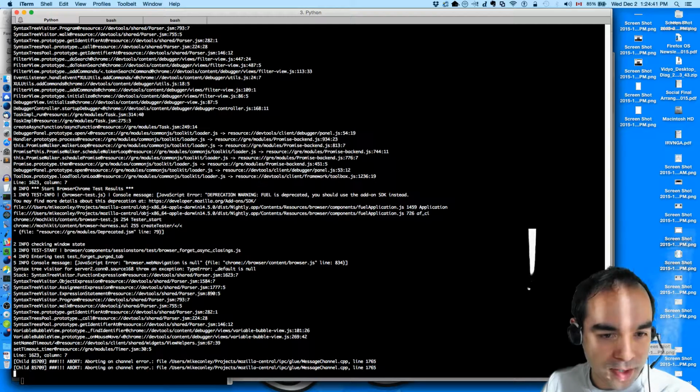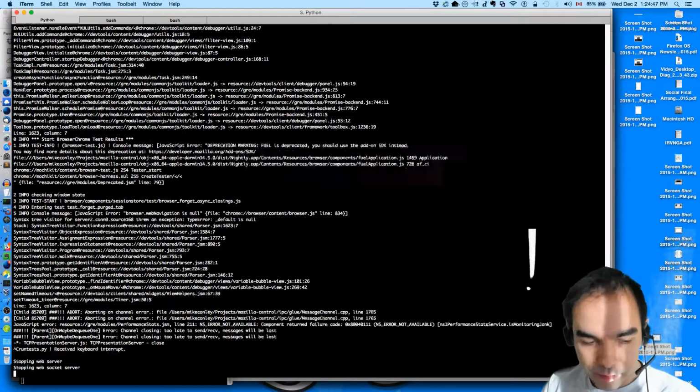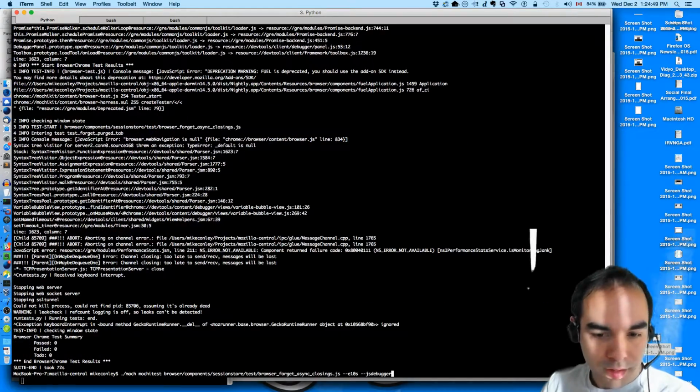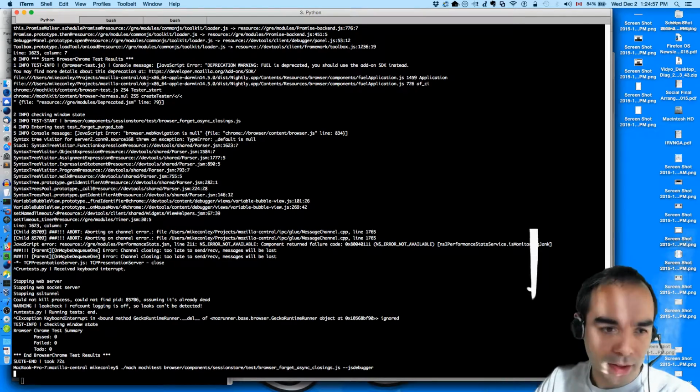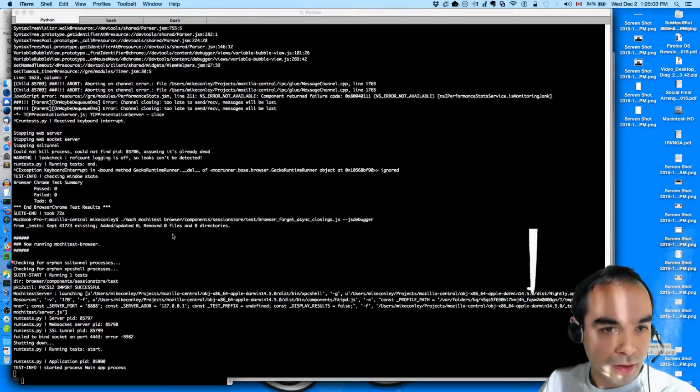The content process decides to kill us, or we decide to die because the content process is locked up, or something kills us, and I need to figure out what is up with that. Maybe if I don't use the JS or the e10s flag, I don't know what kills us there.